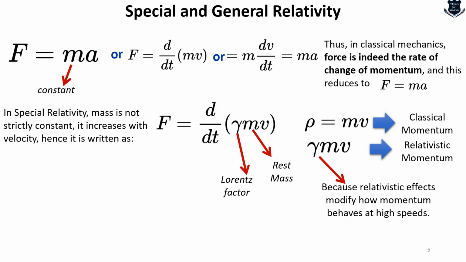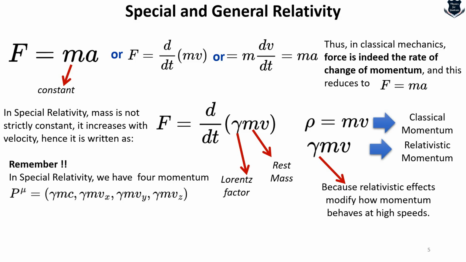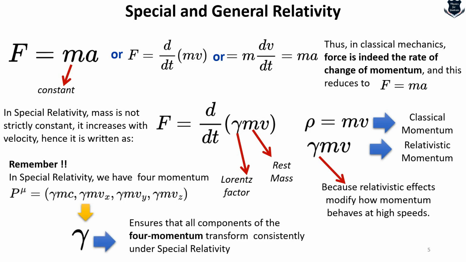Mass, as you can see, is still the same rest mass. We are just correcting the classical formula to match relativistic physics, and momentum remains conserved in all frames with the gamma correction. But here I would like to say that in special relativity this is not typically just mass times velocity. It has something called four-momentum. That means the momentum in the x direction, y direction, z direction, followed by the speed of light. All of them are taken into account with the single gamma factor, which ensures that all the components of the four-momentum transform consistently under special relativity.